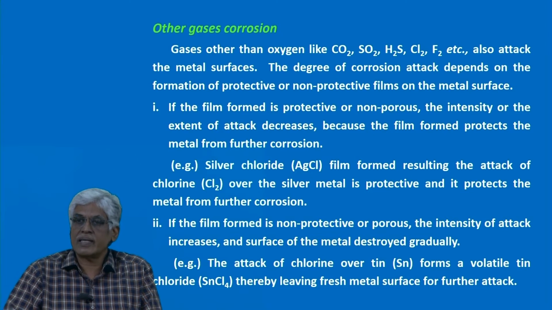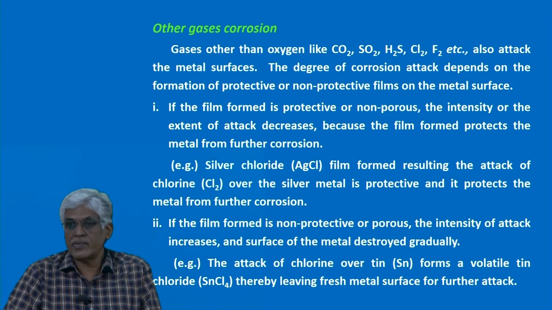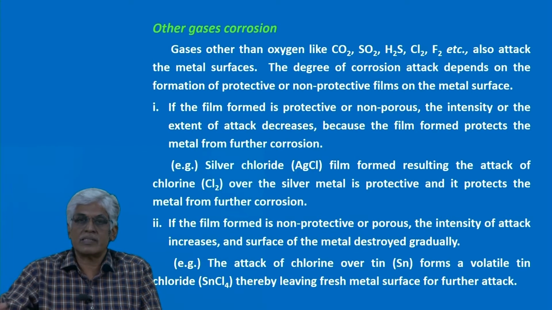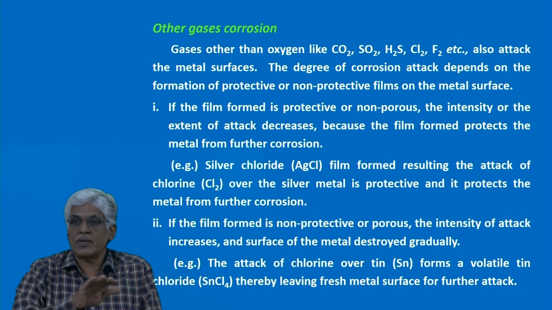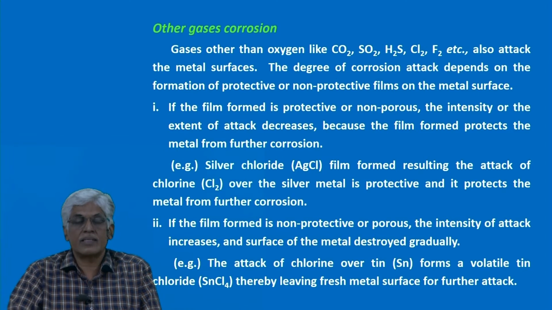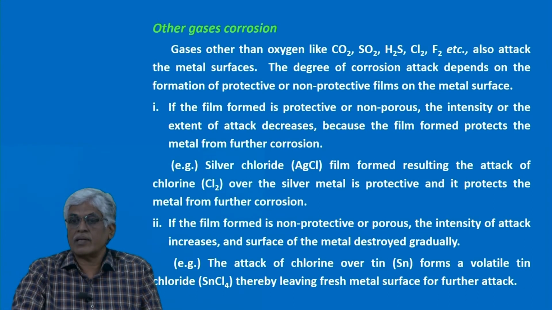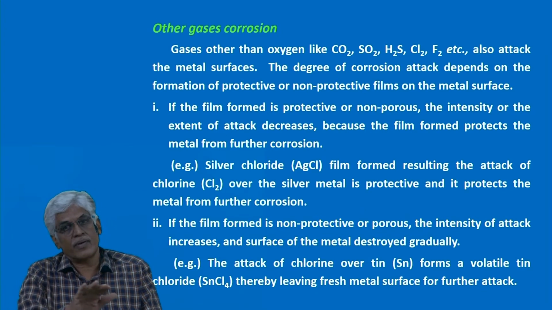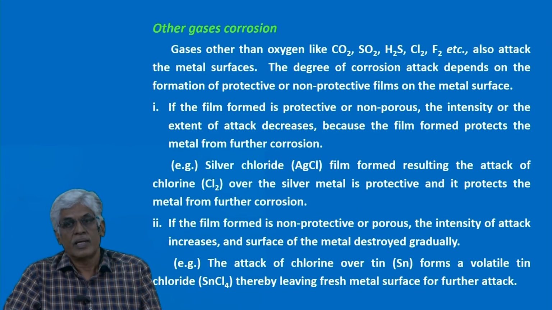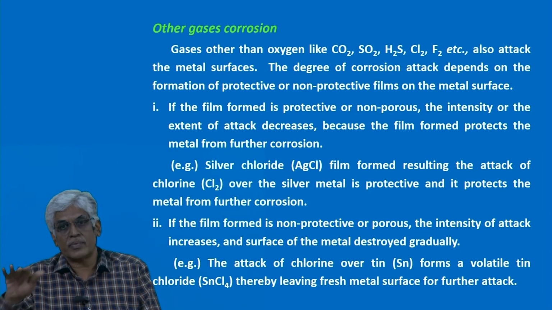In the case of other gases corrosion also, if the film formed over the surface, or the corroded product, is highly protective, then there is no further corrosion. In other gases corrosion also we are saying the same. I will give one example. Silver reacts with chlorine gas, and there is a formation of silver chloride over the surface. Silver chloride is highly protective, so further penetration of silver ion is not possible. So, silver chloride is a protective one.